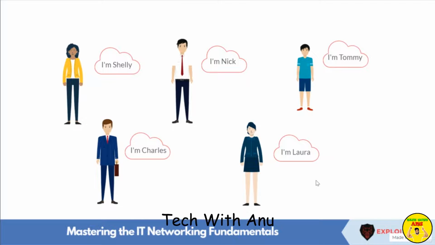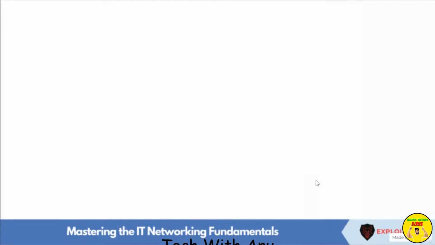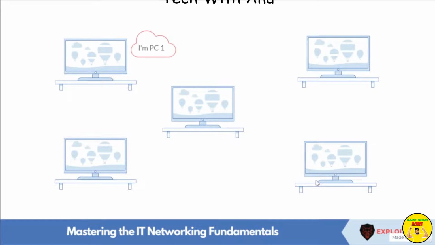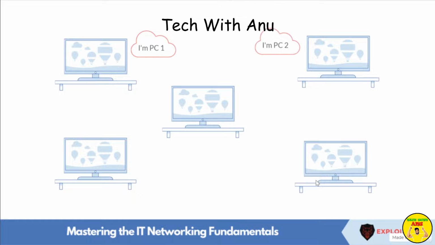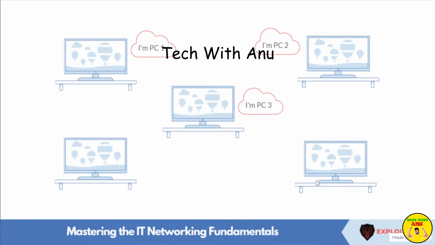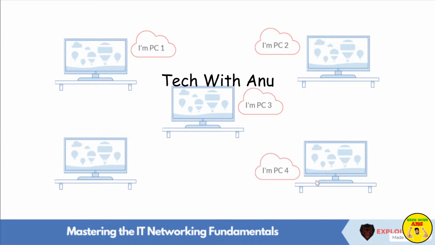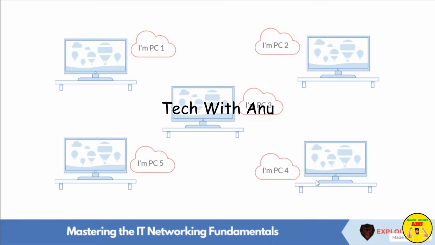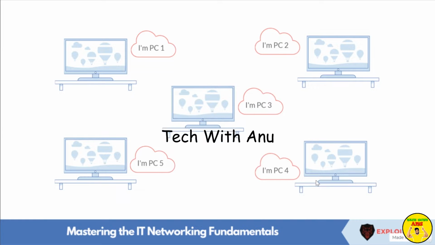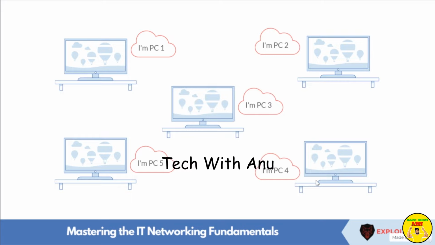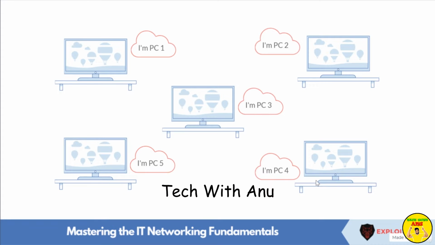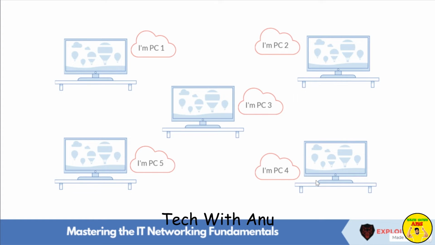In such a similar way, computers or nodes or devices come together to connect and make a network so that they can share the information across it. Such a group of devices is also known as a computer network. So this is a computer network of 5 PCs, and all of them are connected together so that they can share data and information and also the resources through each other. So this is a computer network.